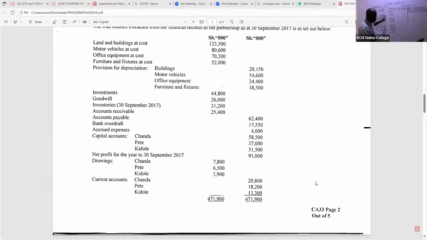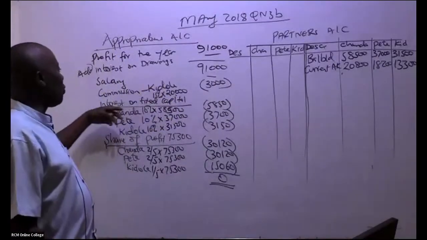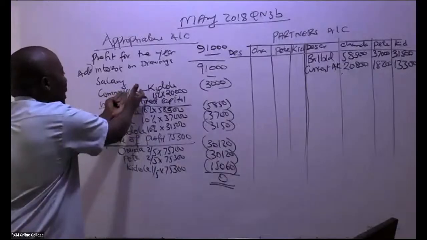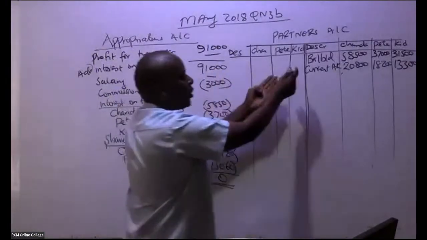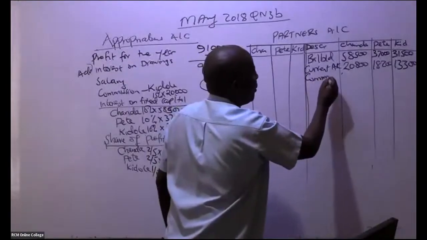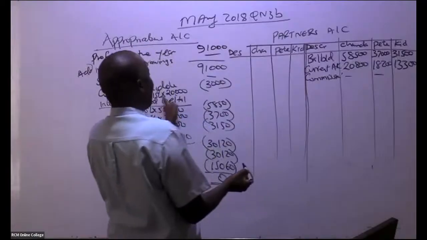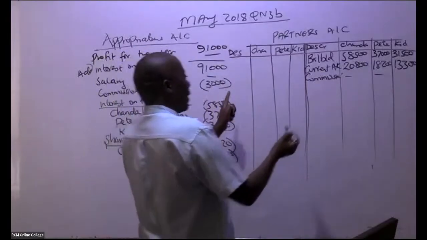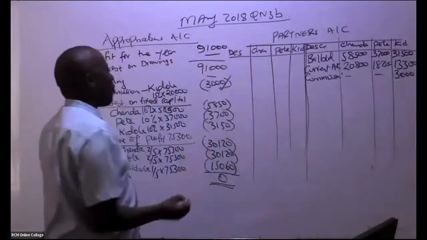We have our appropriations account here that I would want to rub. So in this appropriation account, we will be able to see so many things. We have a partner who earned commission, so you credit his account. This guy earned commission. And what is the name of this person? This guy is Kidole. The others are not getting anything. So Kidole is getting commission. Like that. So this, I've taken care of it.